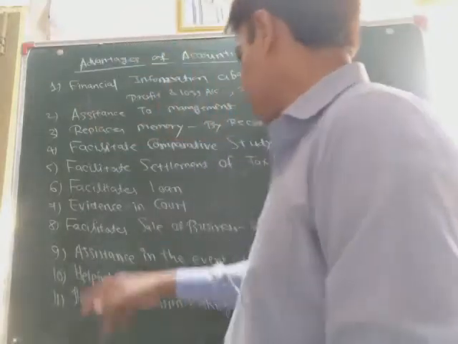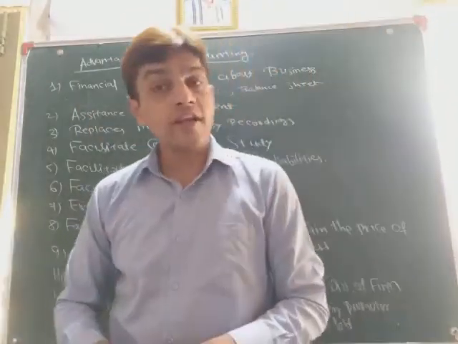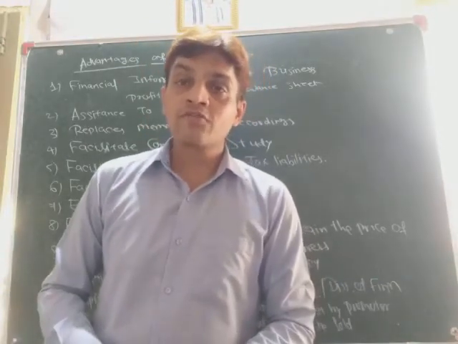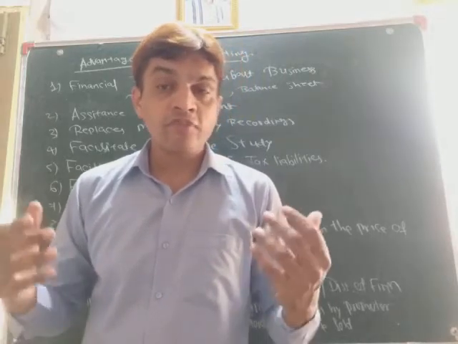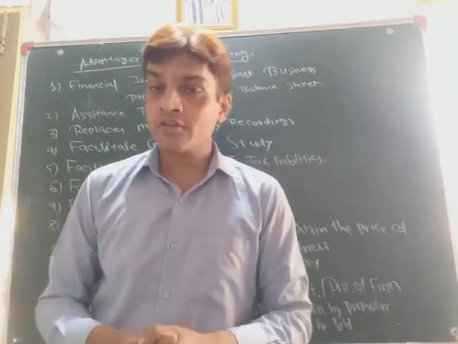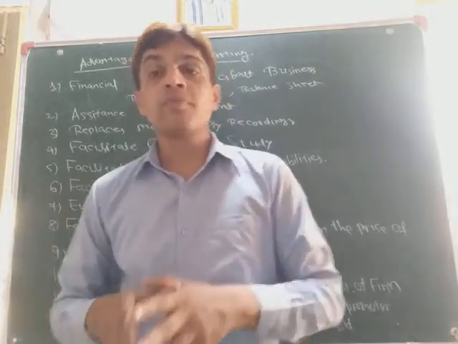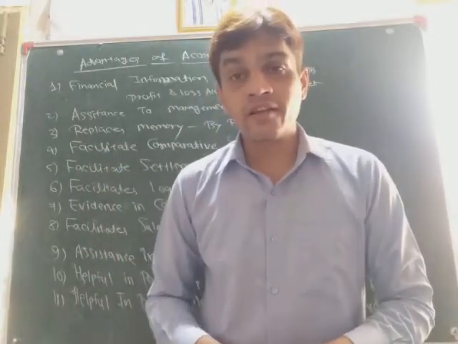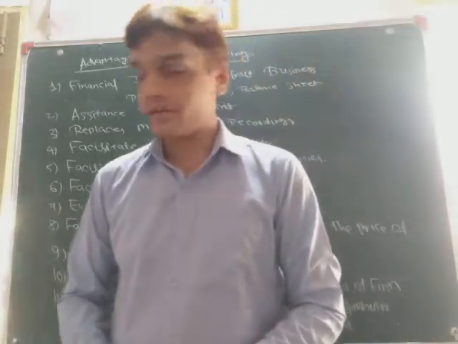The next is facilitates loan. If we want to take a loan from a bank, in that case also the bank demands the past records of the business. If we have already prepared the accounting records properly in a systematic manner, then it would be useful for taking a loan. That's why we can say that the accounting records facilitate loans to the business.